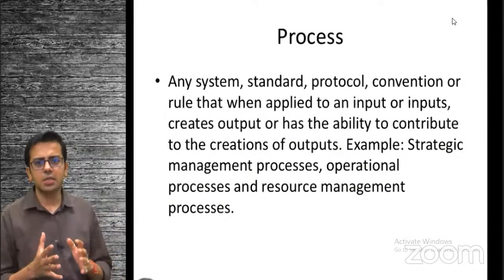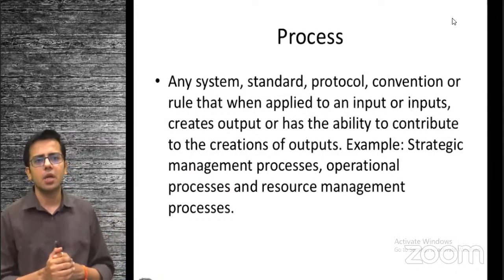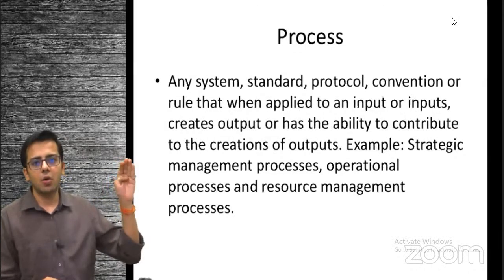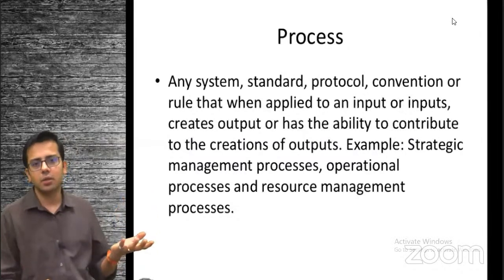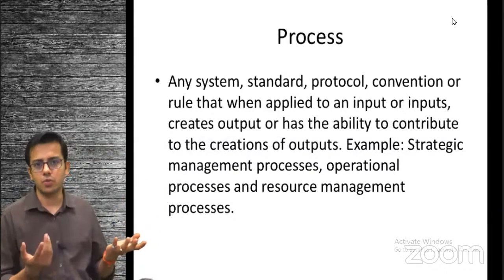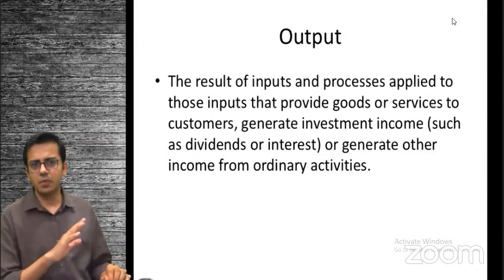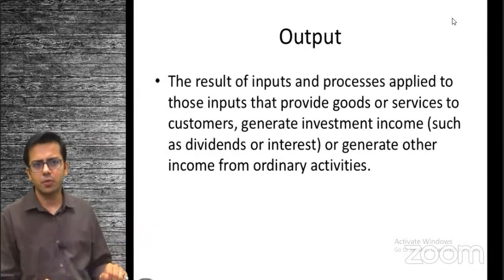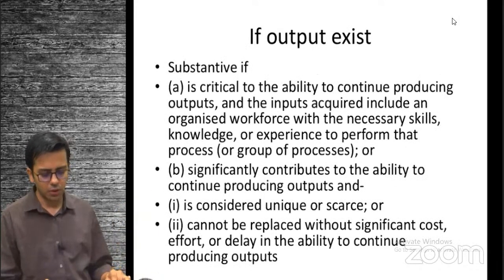Okay. Process means there is a standard, there is a protocol, there is a system, convention, everything that is well prepared, that is well defined, and on the basis of that, it will be applied to those inputs. We talked about the input. We now have a system, protocol, set of ideas, procedures on which the employees are trained. So if the employees are trained, we call them an organized workforce. So if we apply it on the input, it gives an output. So these are not amendments. These were there in the basic definition as well. I'm trying to explain what I mean by business. And then there is output, the final product that we are selling in the ordinary course of business. It also now includes, as per the amendment, investment income and services. Services and investment income are also considered as output.